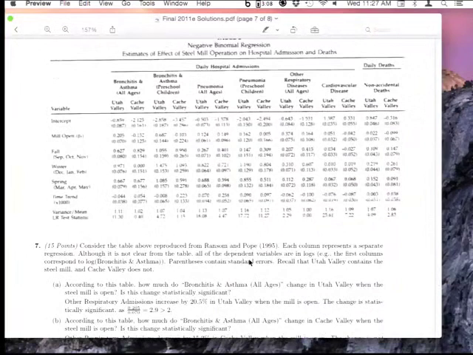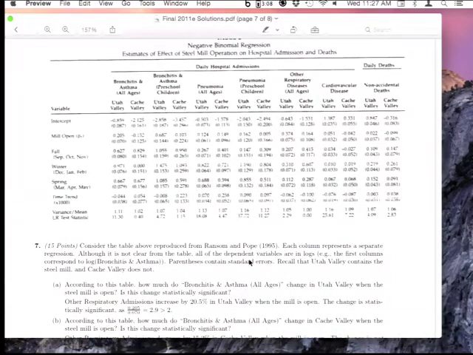table relative to maybe some of the other tables that you might see is that in this specific table they don't actually report the final estimate that you would look at. This is basically a difference in differences design, and so we know that what you're going to end up computing is the change in the change in the outcome for the treated area relative to the change in the outcome for the control area.